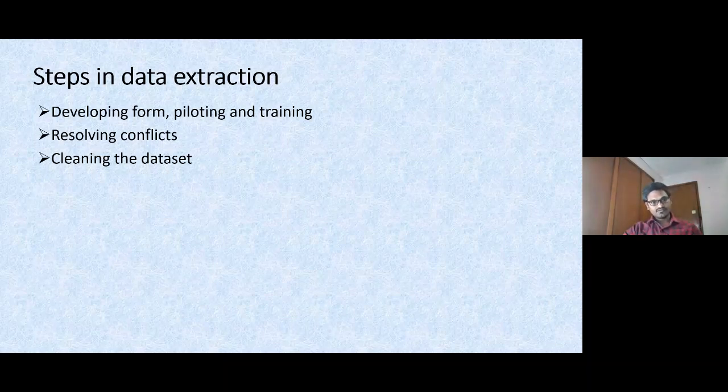For developing a data extraction sheet, review authors should plan in advance and pre-specify in a protocol what data they are going to collect. They have to develop a strategy for how they are going to obtain that, and pre-specify the decision rules that they are going to frame while extracting data. When extracting data, review authors have to include all the members of the team: there should be data collectors, senior researchers, content experts, and biostatisticians who are going to analyze that data.